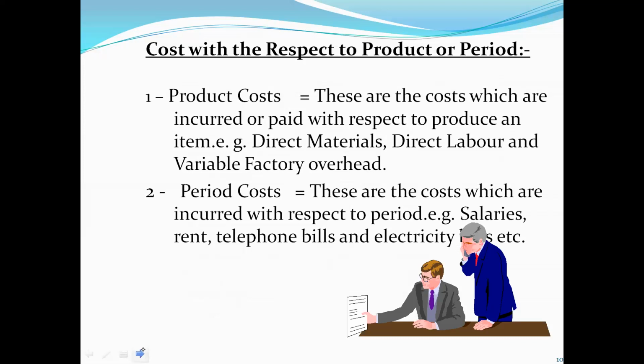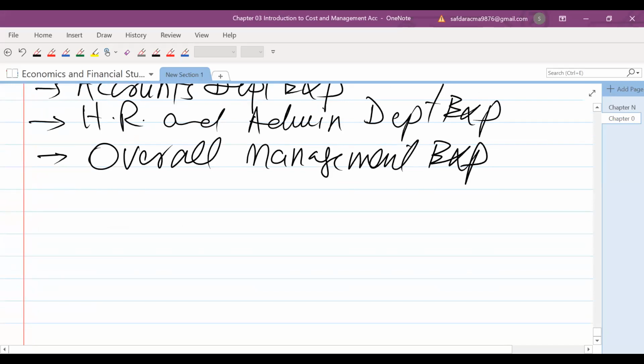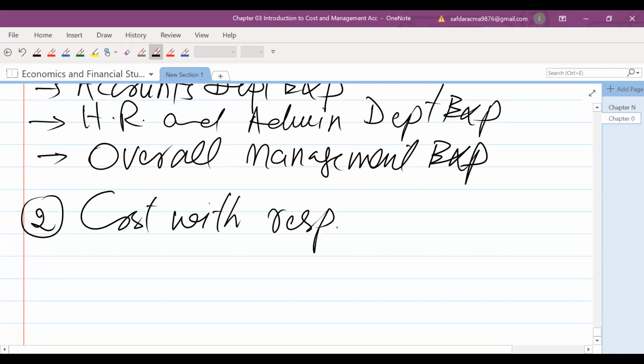Another one is called period cost. Cost with respect to period or product.